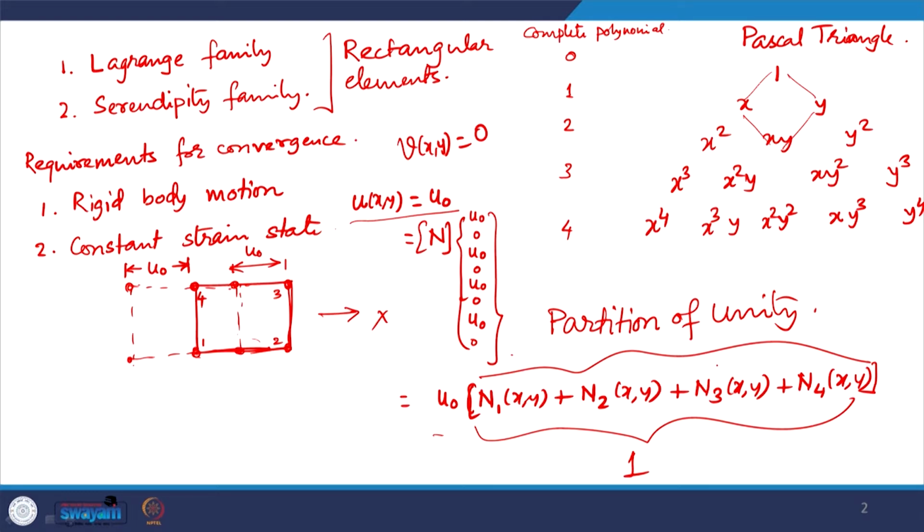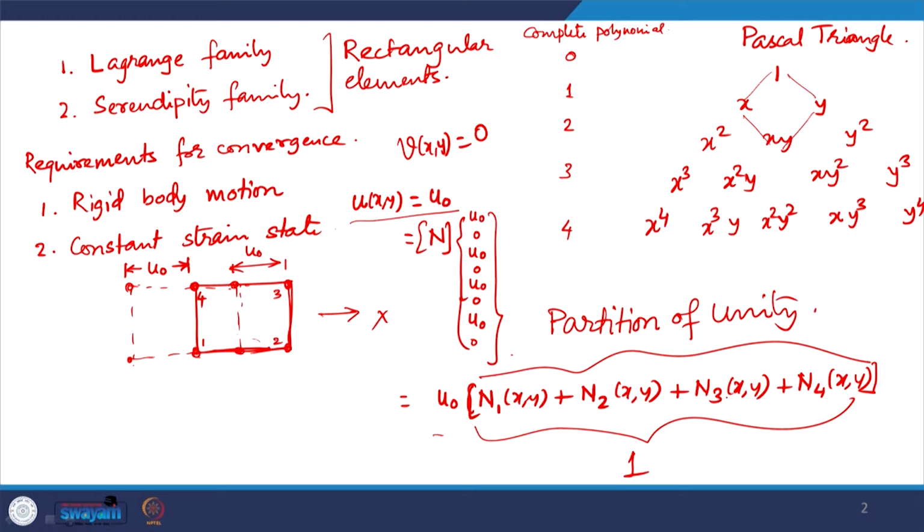And this is obviously true at the nodes, because at a node only one of them will be unity, and all other interpolation functions will vanish at that node. For example, at node 1, N1 is equal to unity, and N2, N3, N4 will all be 0 at node 1. At node 2, N2 will be unity, but N1, N3 and N4 will all vanish at node 2, and similarly for nodes 3 and 4.